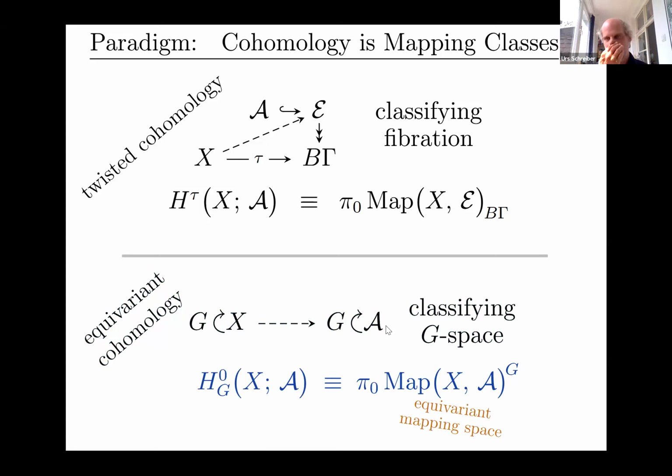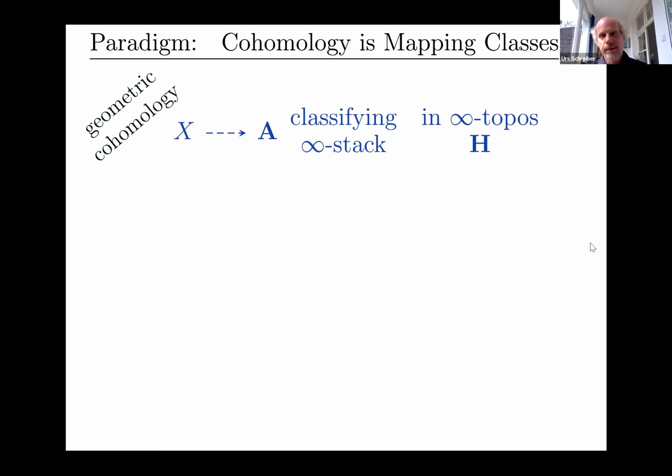So you see the point here is I'm just highlighting concepts which, when you open the textbooks, you may not always see presented as being just about maps. These definitions of these cohomology theories are really just about maps. We're always just mapping the domain space into a coefficient space and taking classes of these things. What is then geometric cohomology? What if we want to see more than just a homotopy type of our domain space? Well, that's where the toposes come in.